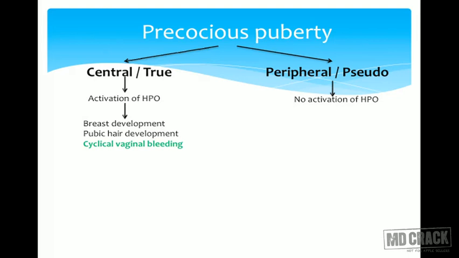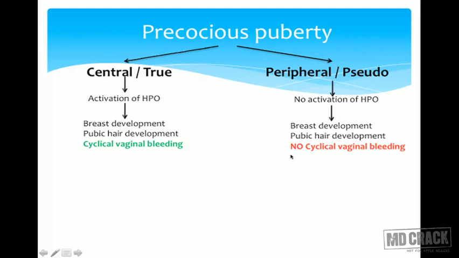In central, this activation leads to breast development, pubic hair development, and also cyclical bleeding. So at all levels there is thelarche, pubarche and menarche, because of early activation of the HPO axis. And in pseudo, there is breast development and pubic hair development, but absence of cyclical vaginal bleeding.